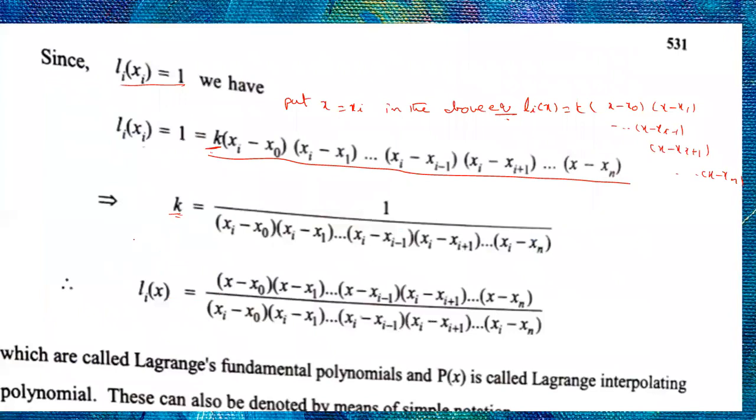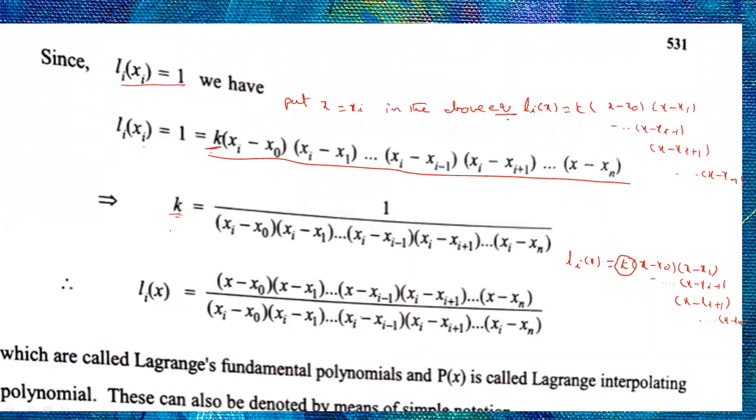Therefore, Li of x is equal to k into (x minus x0)(x minus x1) and so on, (x minus xi minus 1)(x minus xi plus 1) and so on, up to (x minus xn). This is the equation. In this, substitute the k value.